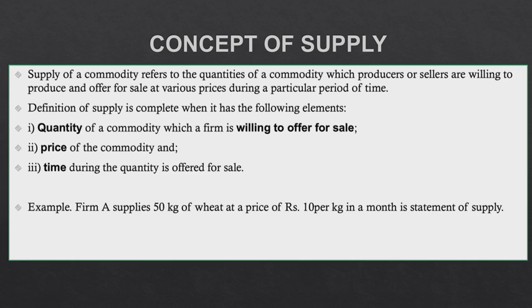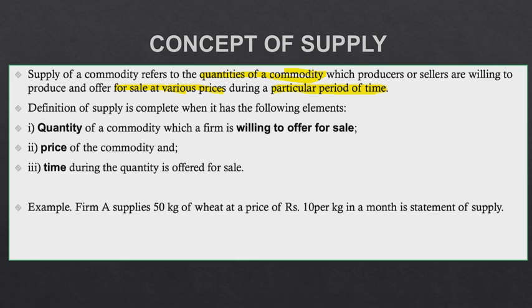So let us begin. Supply of a commodity refers to the quantities of a commodity. It's very important, quantities of a commodity which producers are willing to produce and offer for sale at various prices during a particular period of time. Now, the lines that I've highlighted, these are the important terms that comprise the definition of supply.